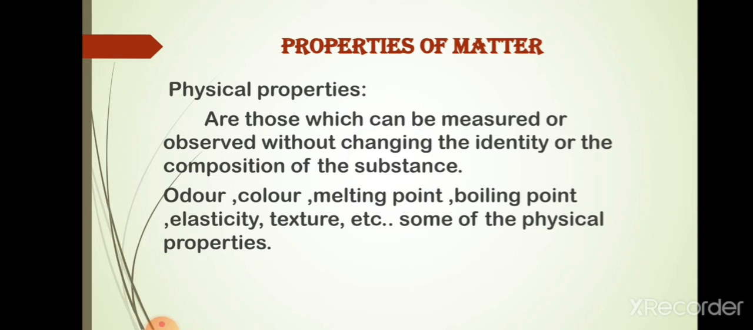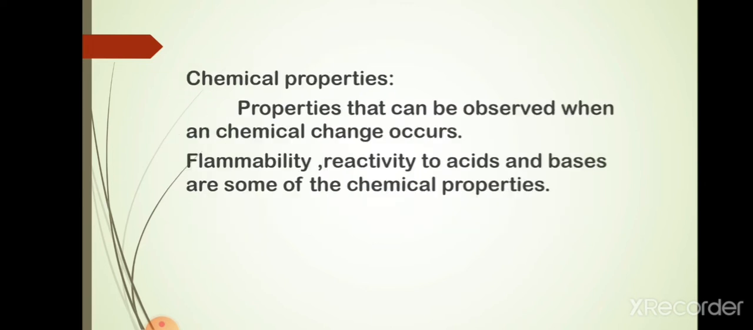Now we will learn about these properties. Physical properties are those which can be measured or observed without changing the identity or the composition of the substance. Properties such as odor, color, melting point, boiling point, density, etc. are physical properties. Only the physical properties of matter are not enough for the identification of a substance.